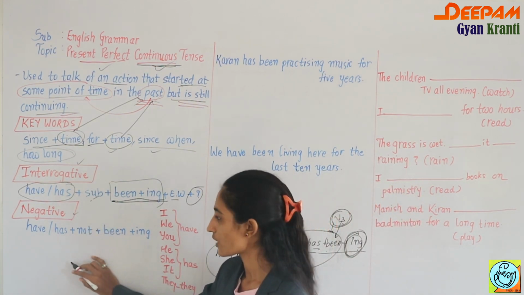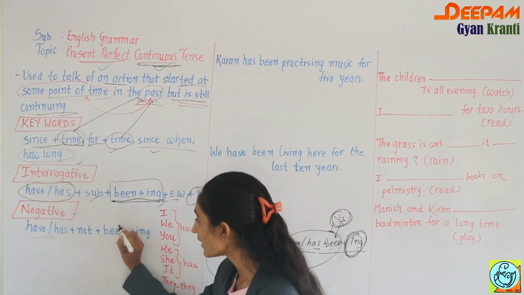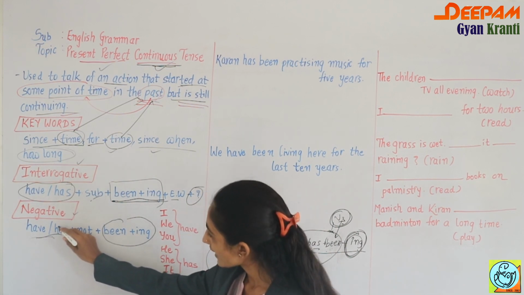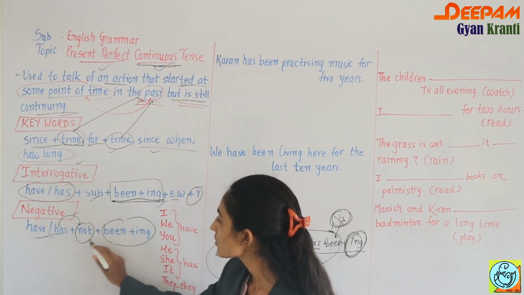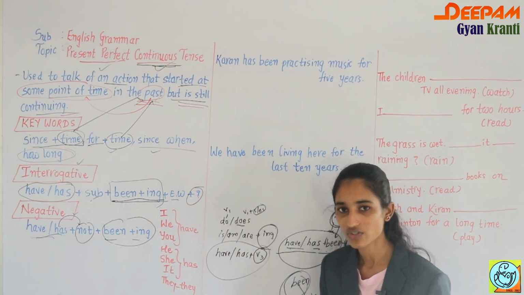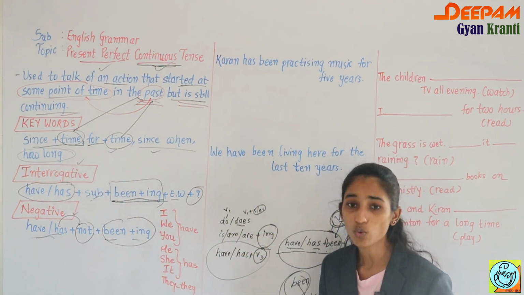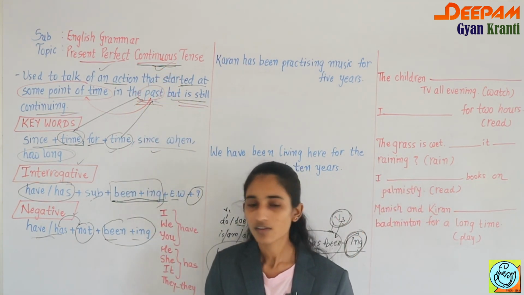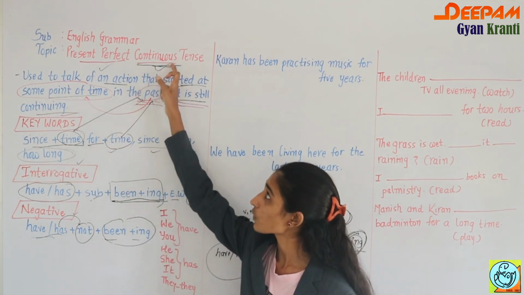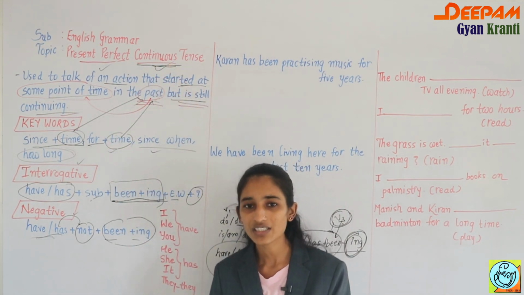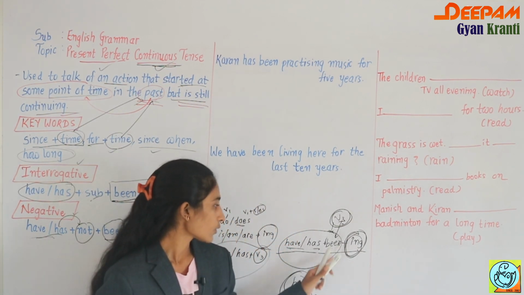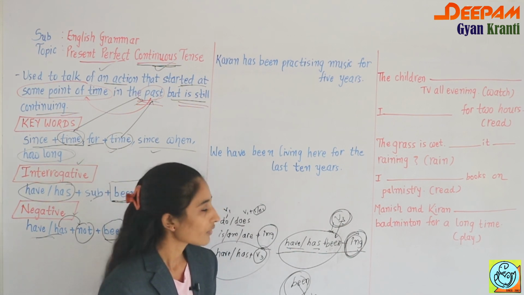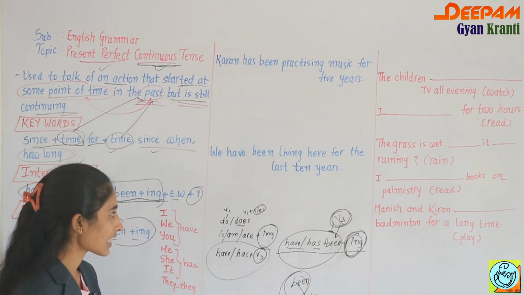Then comes the negative. So definitely have and has. I already told you that been plus ing comes together. So you have to use have, has, then directly after the form of to be you have to add not, then comes been, then comes ing. So it's very easy, don't need to worry about this thing. Present perfect means have, has, V3, but then we have to add ing also, continuous. We cannot give ing after V3, so we change be into V3, that is been, and then you have to add ing. So that is your present perfect continuous tense.